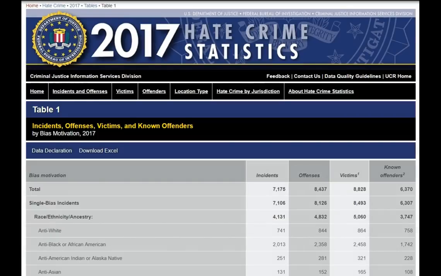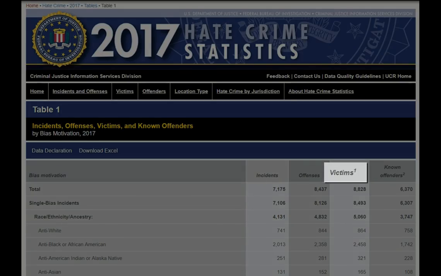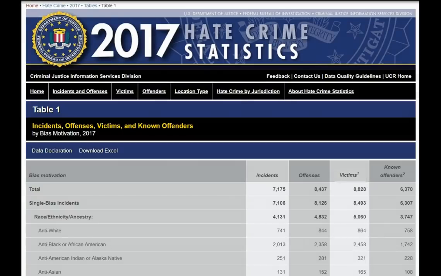For example, if somebody broke into a house to steal something and left racist graffiti, that might be considered an offense for burglary as well as for vandalism, whereas it was really just one instance of a hate crime. The victim column is also not terribly useful, as there could be multiple victims for a single incident, and their definition of victim also includes things like businesses or organizations, and even society itself can be considered a victim, so it doesn't just mean an individual.